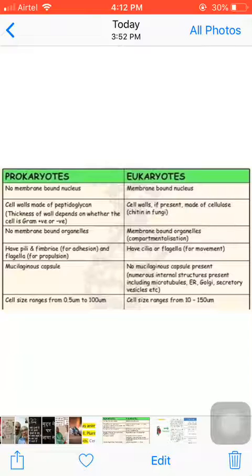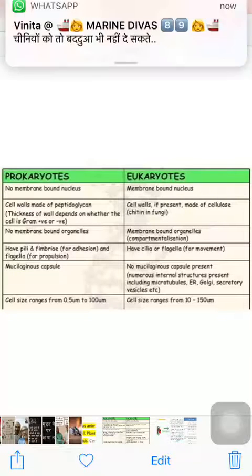Now, multicellular organisms: organisms whose body is made by more than two cells are known as multicellular organisms. They are more developed than unicellular organisms.